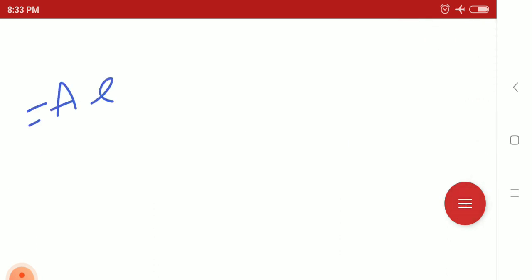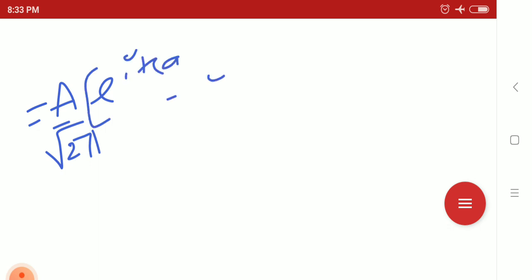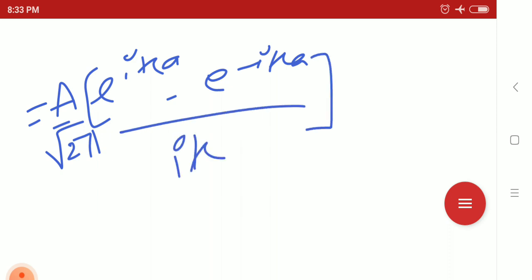So after solving the integration, we'll get e to the power iota k minus e to the power minus iota k, divided by iota k.